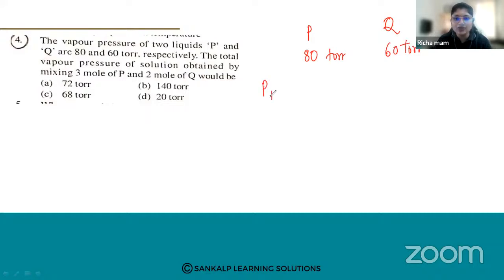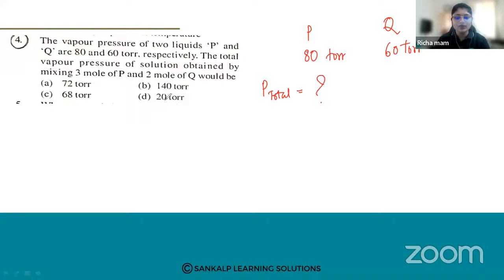So the total vapor pressure of the solution is obtained by mixing 3 moles of P and 2 moles of Q. What is the total vapor pressure if the number of moles of P is 3 and the number of moles of Q is 2? So these are the options. A is 72 torr, B is 140 torr, C is 68 torr, and D is 20 torr.